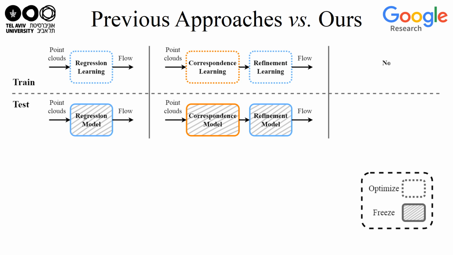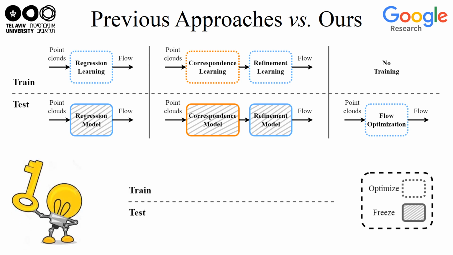The third approach involves no training data. Instead, the flow is optimized from scratch for each point cloud pair separately at the runtime. In this approach, the flow is initialized randomly for each scene, which results in a long optimization time.